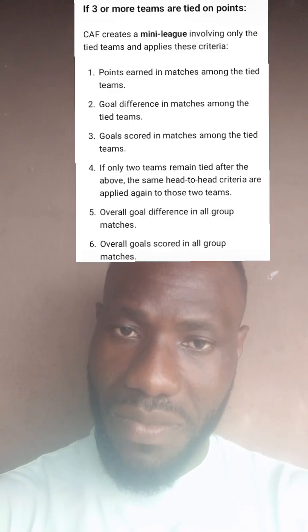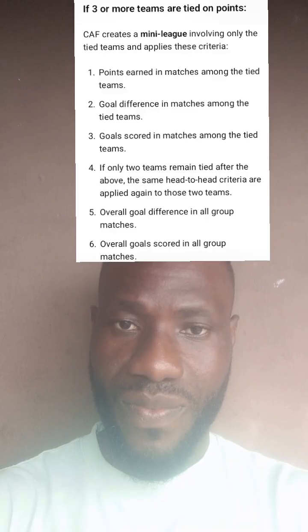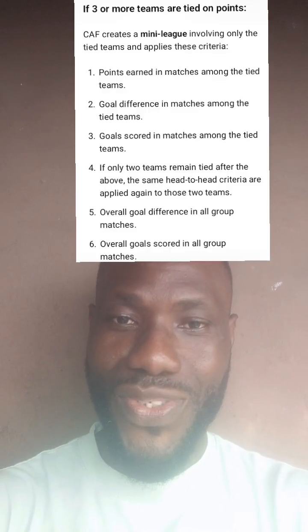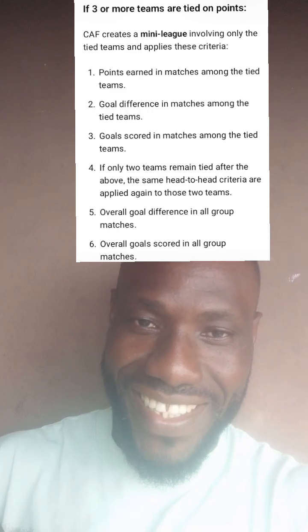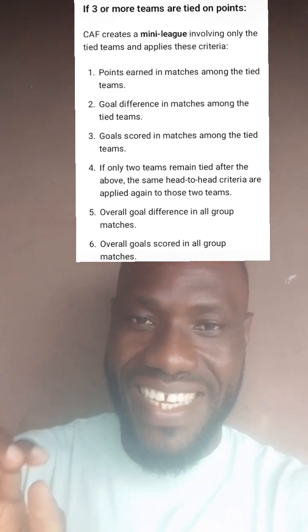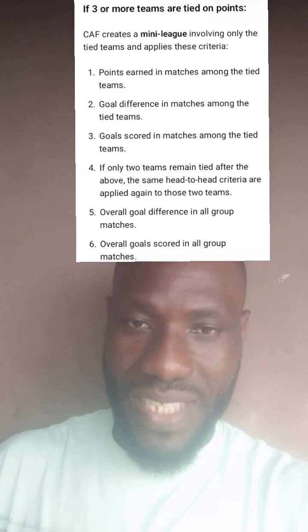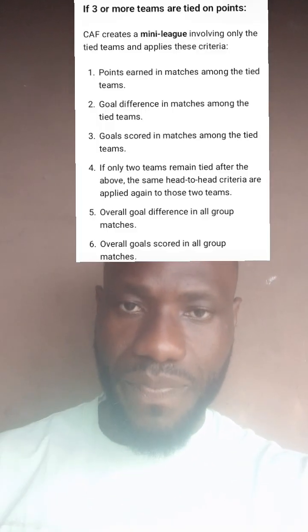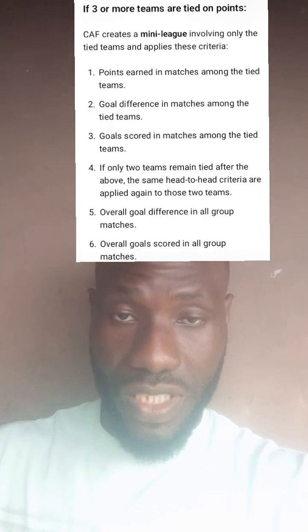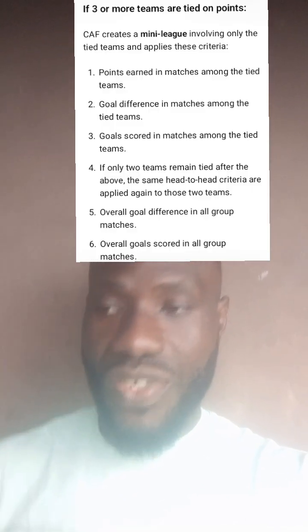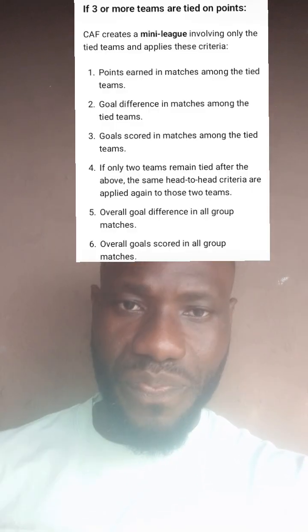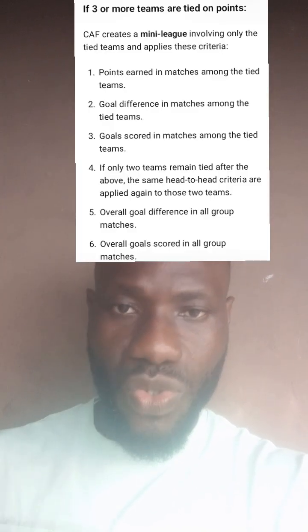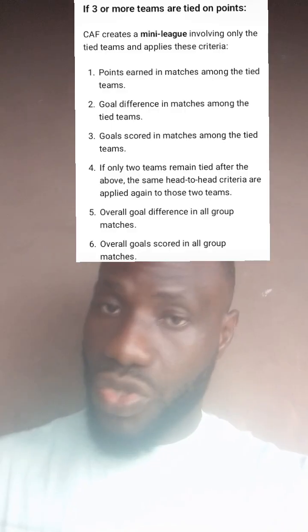But if there are three teams tied on the same points, CAF will use those three teams that are tied and turn it into a mini league. What I mean is the matches they played against each other within the three of them, or from three or four teams upward. They will use the head to head among themselves.